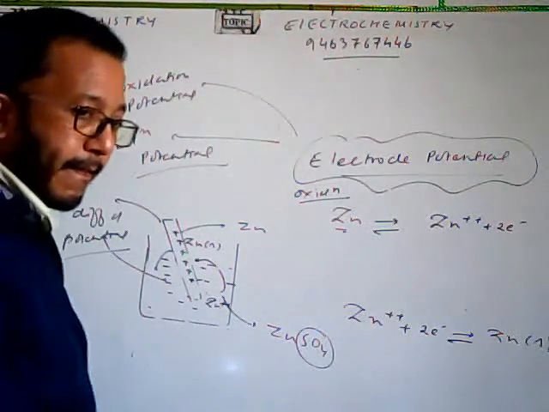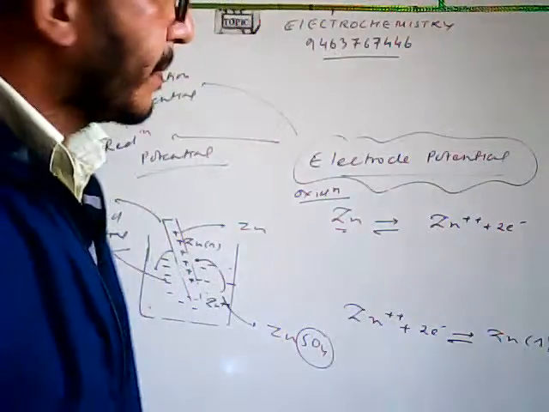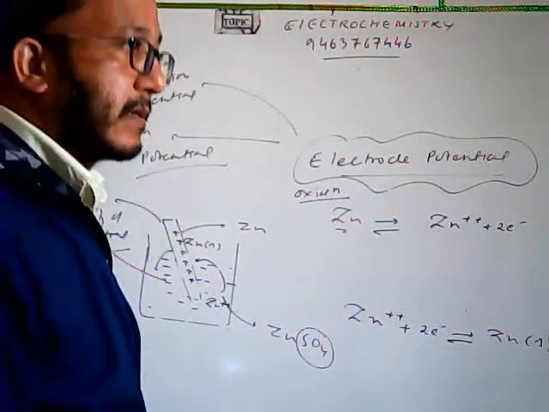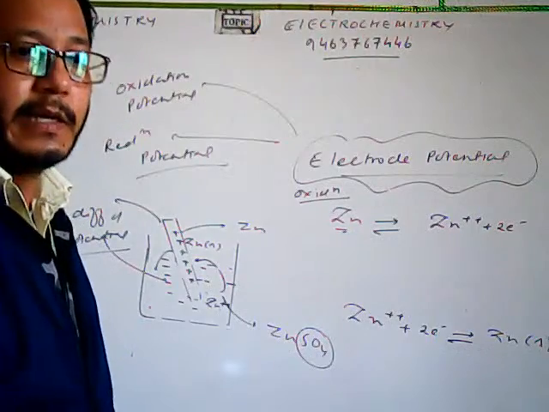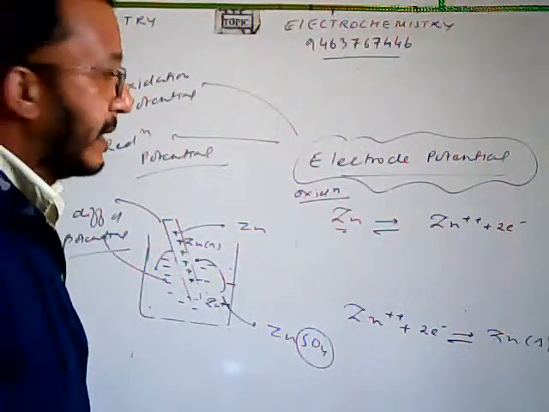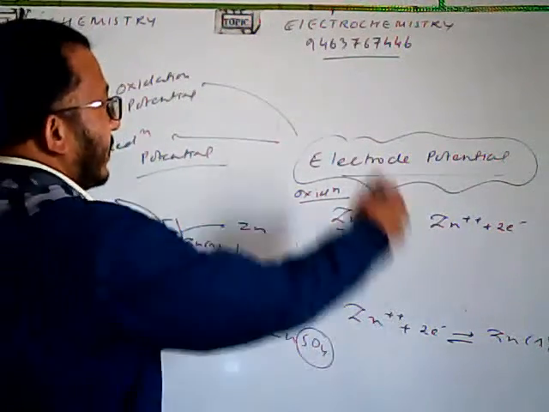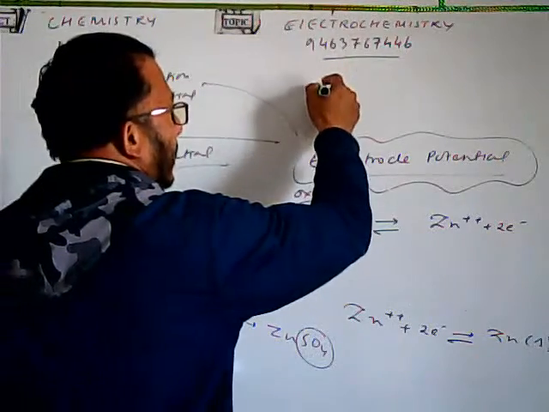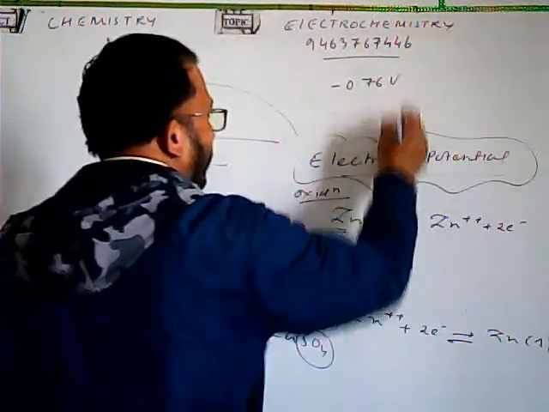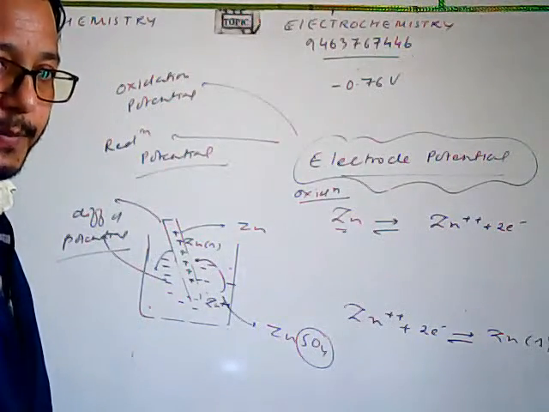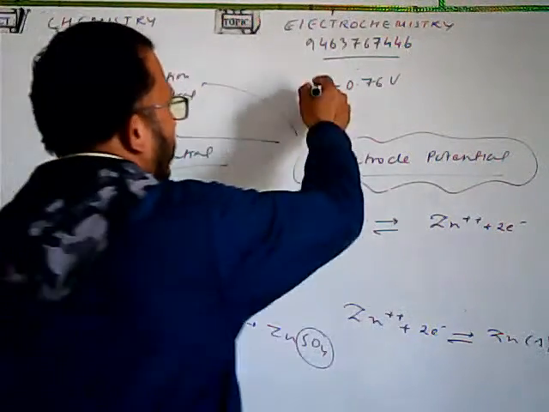Okay, fine. Now remember one thing. If we have the same substance undergoing oxidation or reduction, here the same substance was given, okay? Their numerical value will always be the same. For example, in case of the zinc, the reduction potential has a value of minus 0.76 volt. This is the reduction potential.